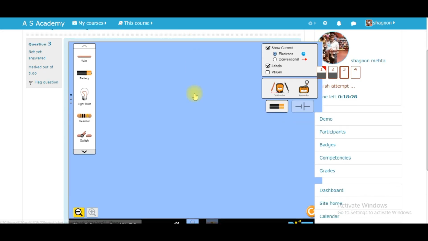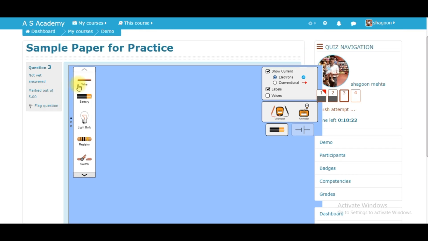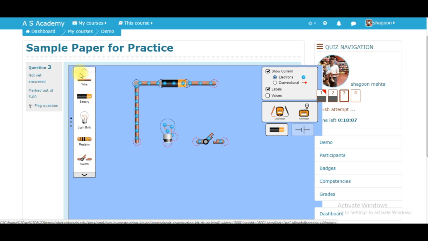Next question is about forming a circuit, that is forming a virtual lab. Here I'll be making one series circuit with the help of the various components. As you can see, I can select any option from here. I have a switch, wire, connect them as per the requirement of the circuit, add each component and test whether this works or not.